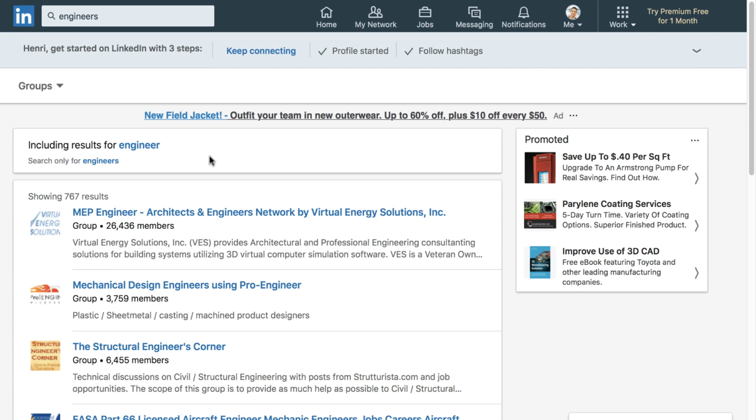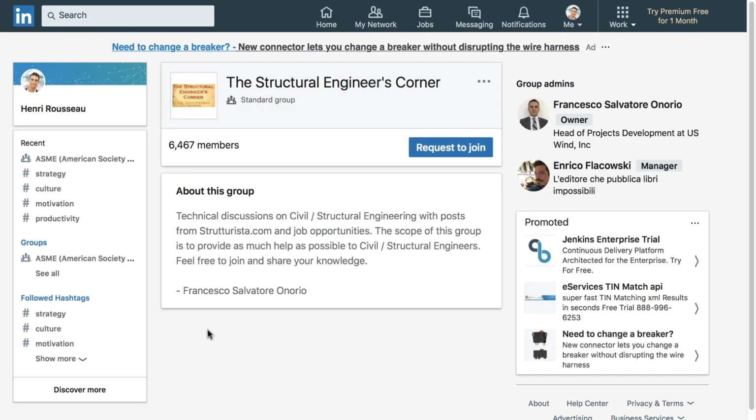If you see a group you're interested in, click the title to learn more. If you want to be a part of a group, click Request to Join. The owner of the group will then decide whether to let you join. While many groups accept almost anyone who shows an interest, some may be more exclusive, depending on your professional background and connections.